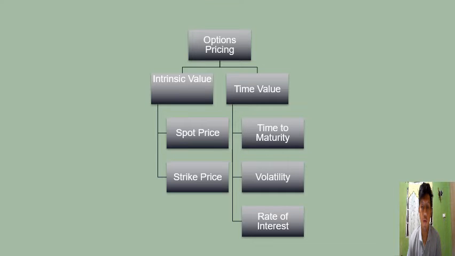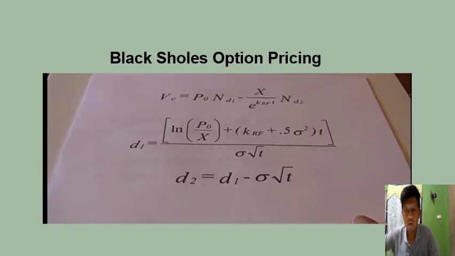And also the other factors that affects the time value is the volatility and the rate of interest. Now, there are a lot of models that we can use in order to calculate for the options price, but I will only discuss the Black-Scholes model because of the time constraint.